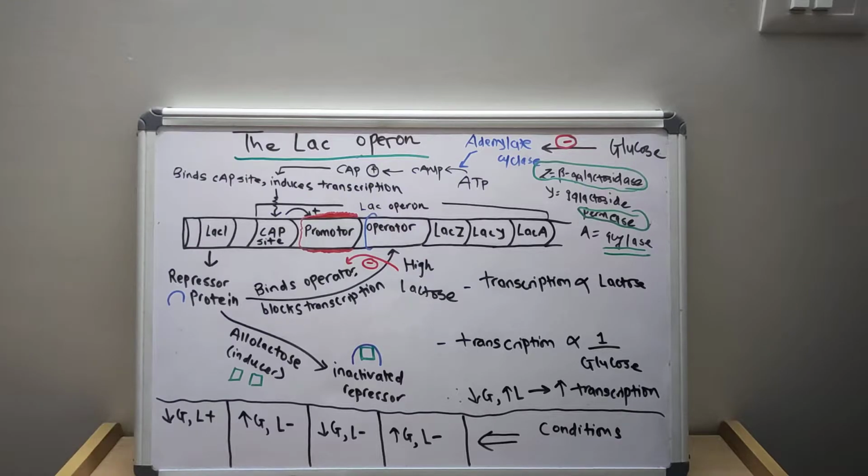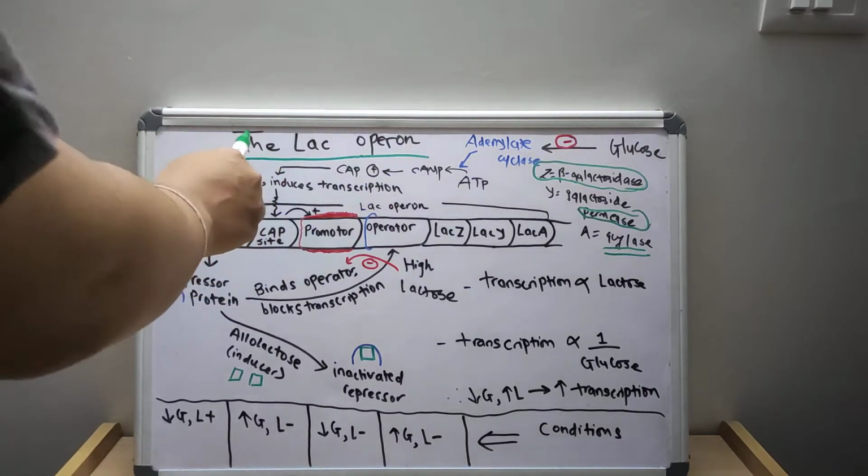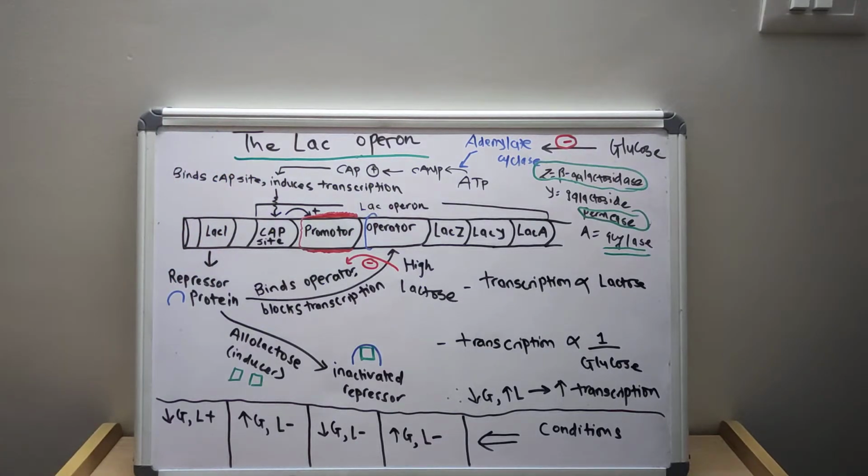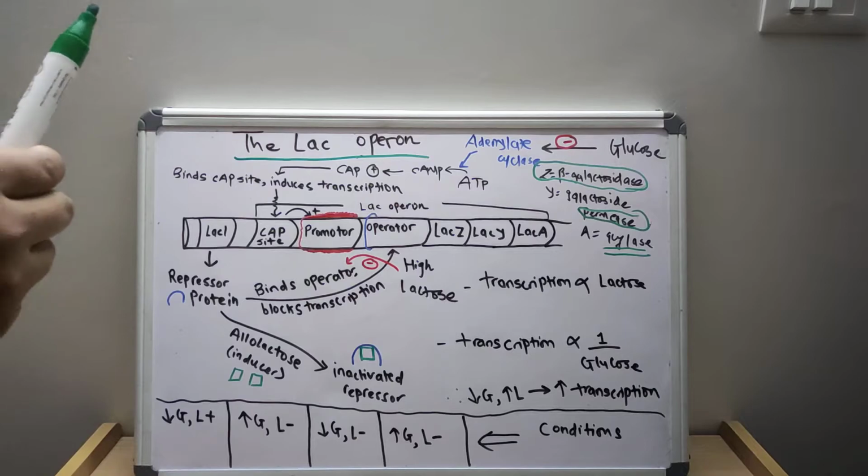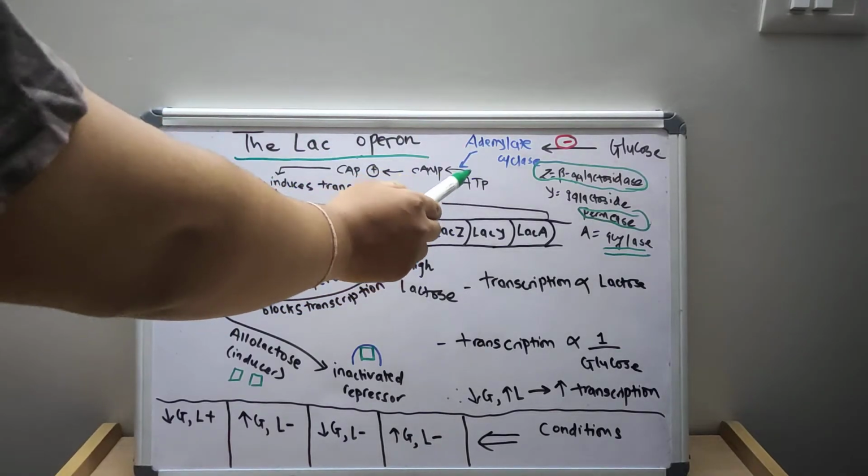Now let us discuss the proper concept of the lac operon.